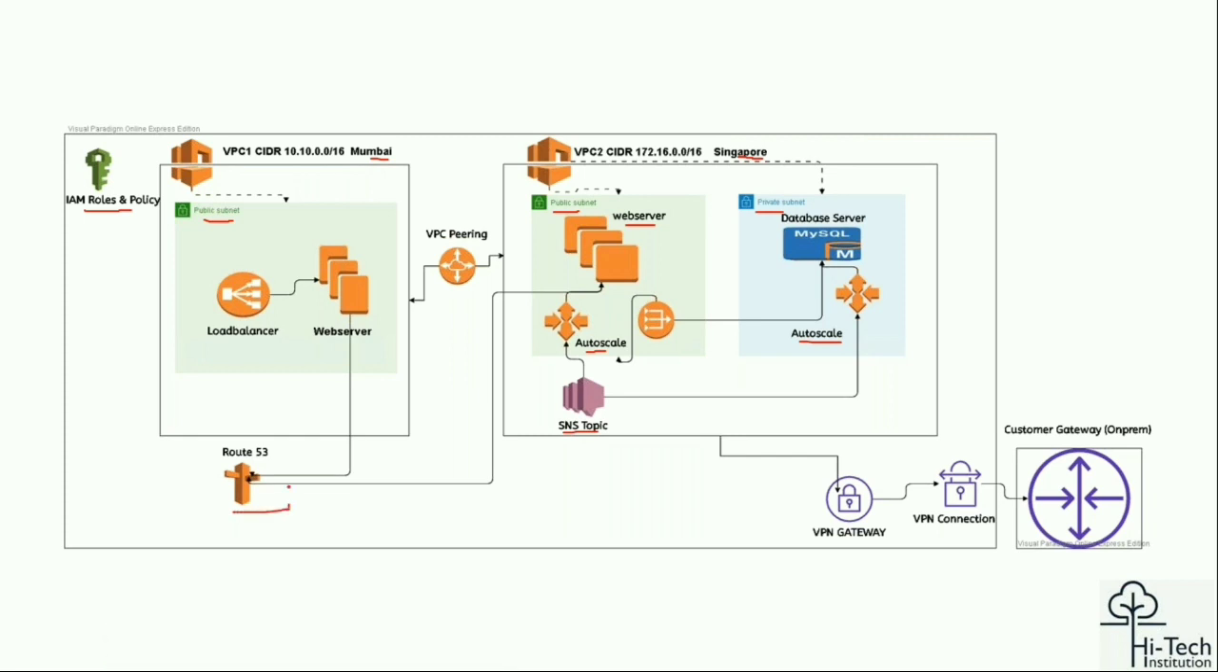Route 53 will have a communication to ensure the naming convention resolves the domain name. From here, we'll establish the VPN gateway. This can be done through VPC peering, or through a VPC transit gateway. We have a component called transit gateway, and through that also we can implement it. That is possible, either VPC peering or transit gateway.